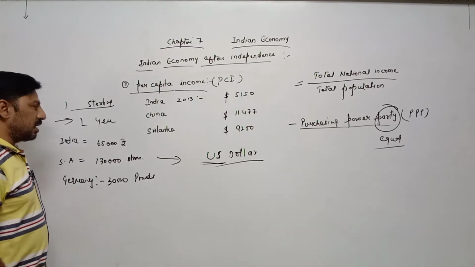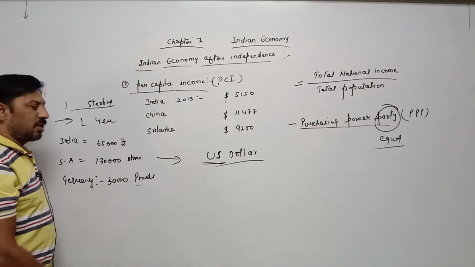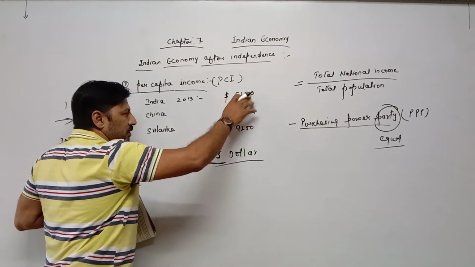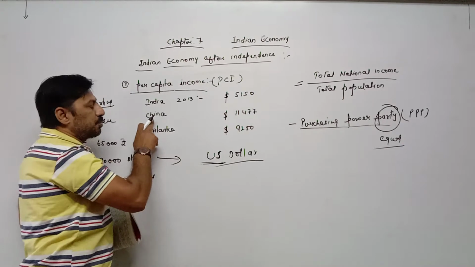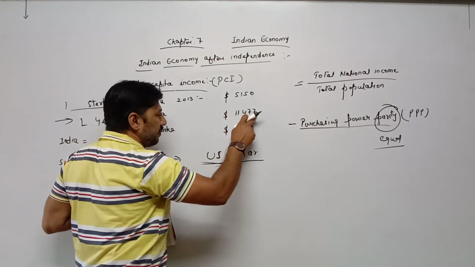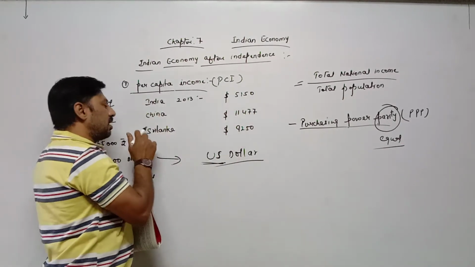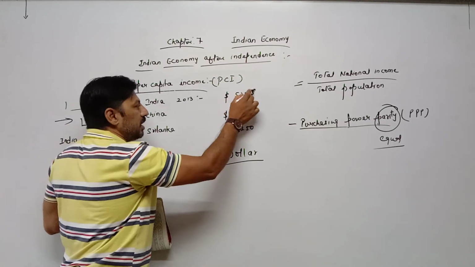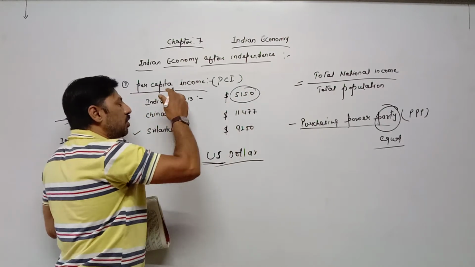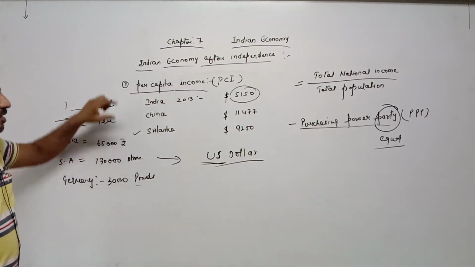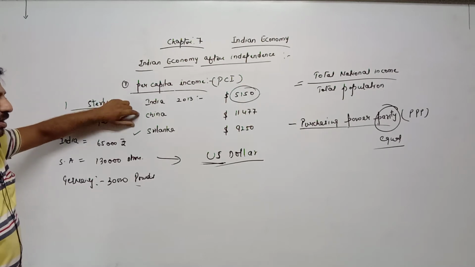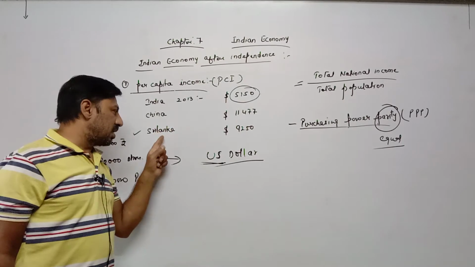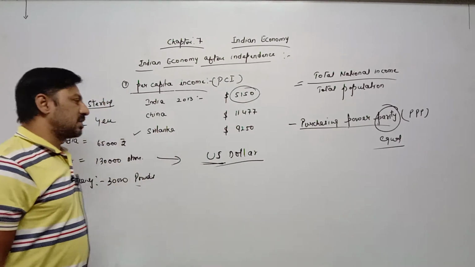Import, export, everything, all currencies have been converted into US dollars. So here India's per capita income is 5,150 US dollars. China's per capita income is 11,477 US dollars, and Sri Lanka, which is also a developing country, has a per capita income that is also more than India's. We are not required to compare our per capita income with the developed countries. Even with developing countries, if we compare, our per capita income is very less. Like China, like Sri Lanka, our per capita income is very less.